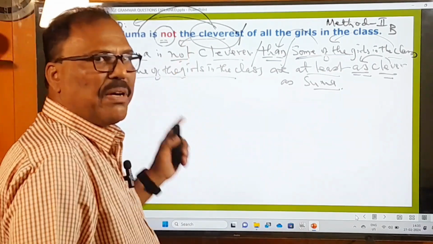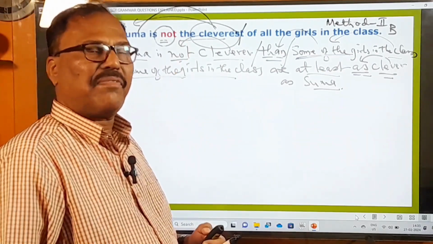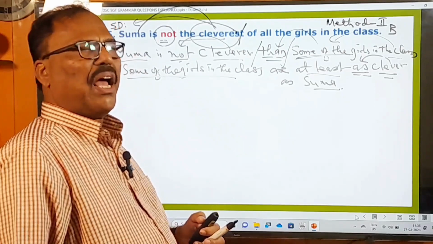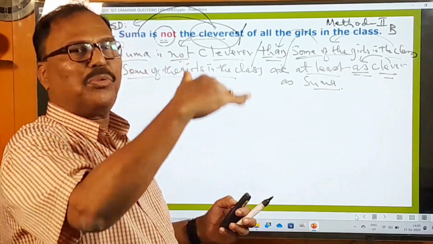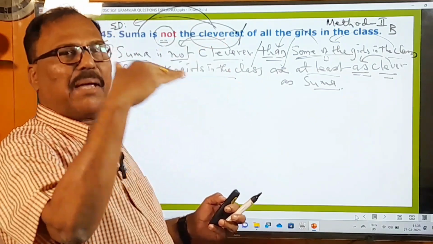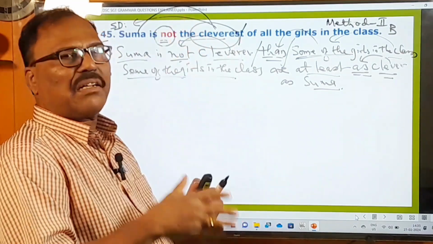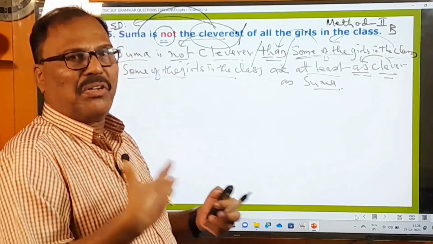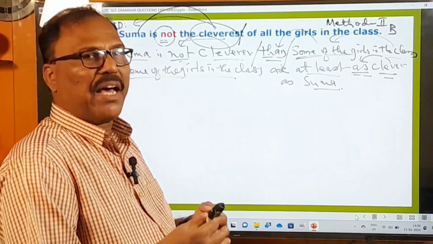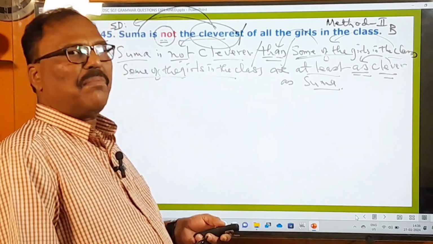Please watch my video made on the degrees of comparison. In that video I have dealt with all methods. Method 1, type A, type B, type C. Method 2, type A, type B. Method 3, type A, type B. So all details are clearly given with so many examples. Why don't you watch that video to get that knowledge of degrees of comparison? Right, please, if you find time, please watch that video.